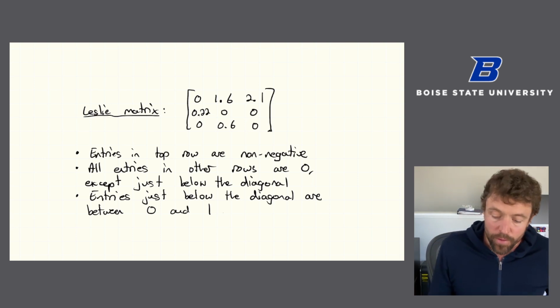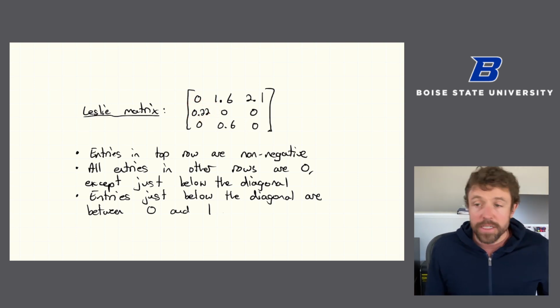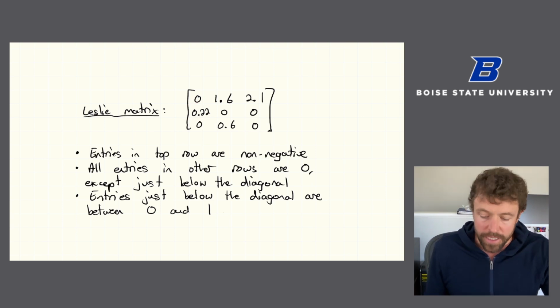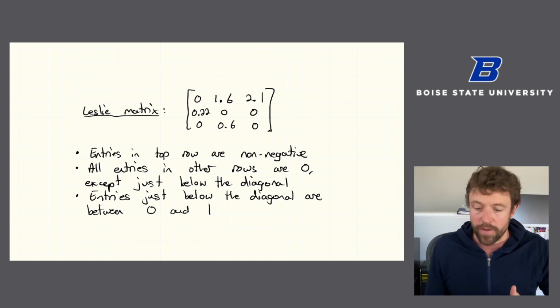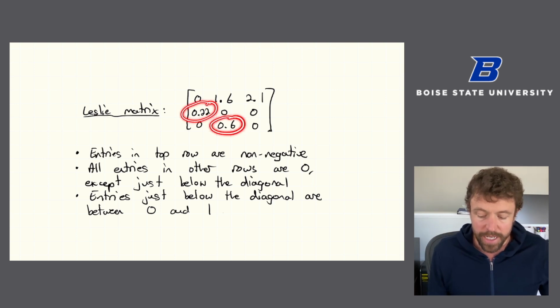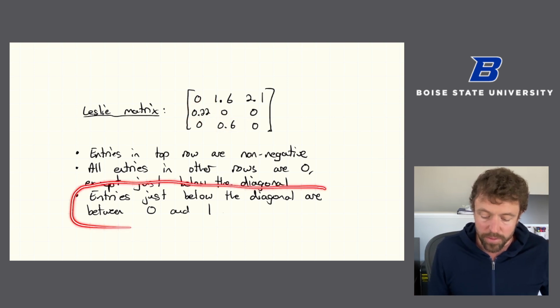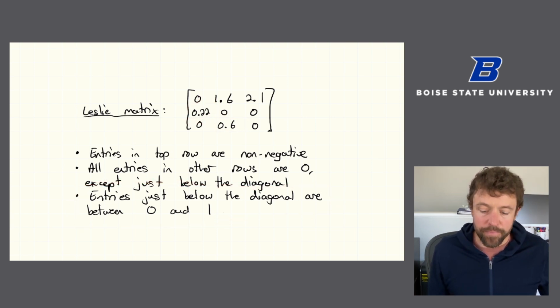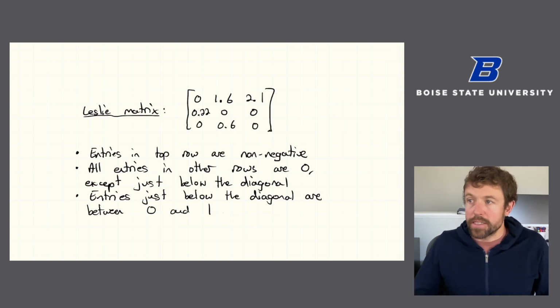Those numbers, they could be 0, right? Everyone can die at some age. It's possible that no one survives, but they can't be bigger than 1. And they can't be negative, right? They're survival rates. So we have a lot of zeros, and then just below the diagonal, we have numbers that are between 0 and 1. So that's what our Leslie matrix will look like.